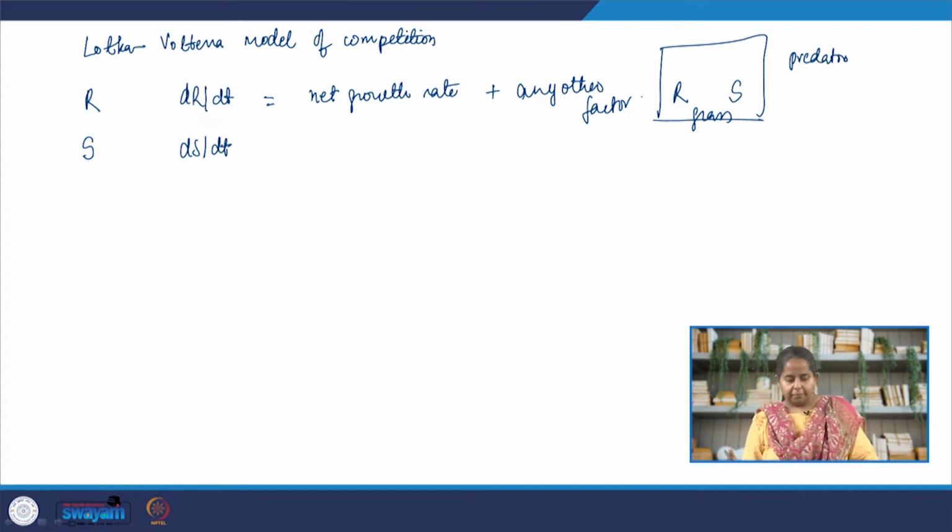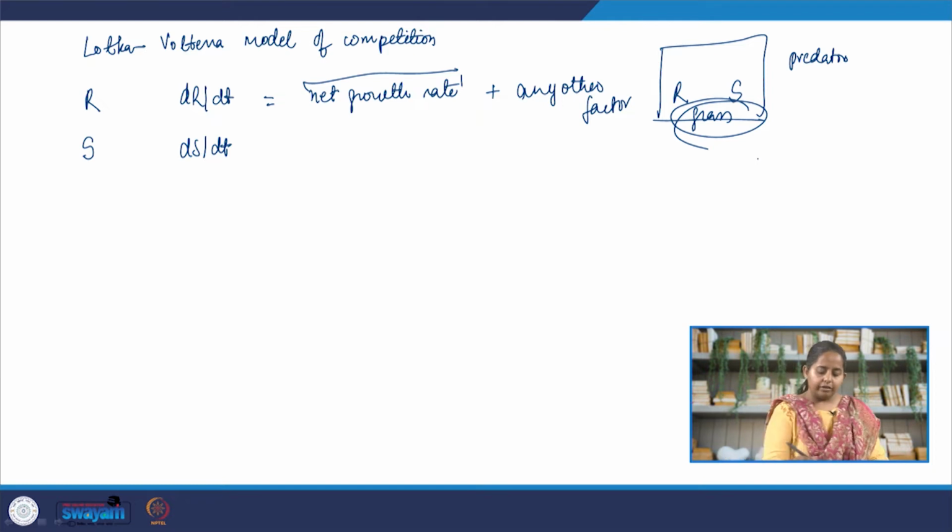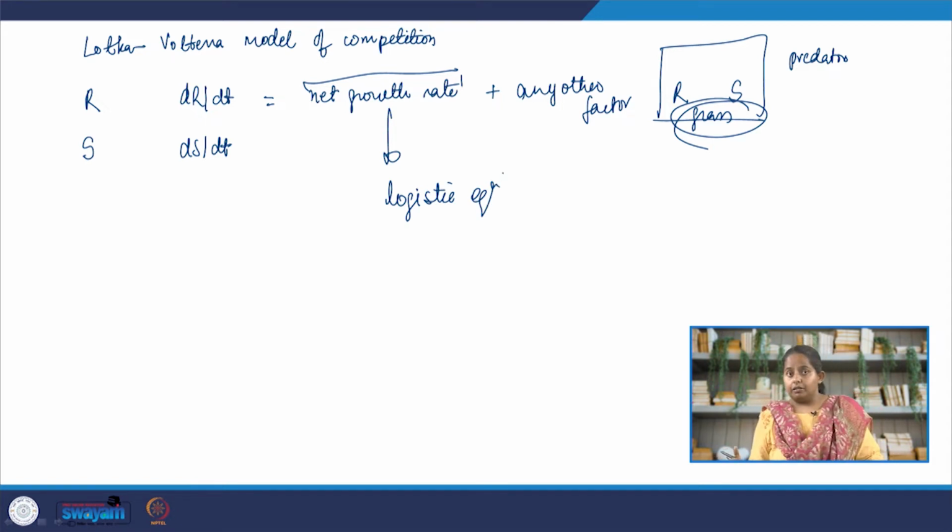Now, let us try to understand. In the case of rabbits, the net growth rate will require one of the growth models that we have studied. Remember, we have studied three growth models: exponential, Gompertz, and logistic. Here once again the logistic model makes most sense because the logistic model assumes limitation of resources, which is one of the assumptions made in this closed system, that the grass is not infinitely available, it is a limited resource. So, for the net growth model we can use the logistic equation. Same thing with the sheep. For the net growth model we can use the logistic equation.